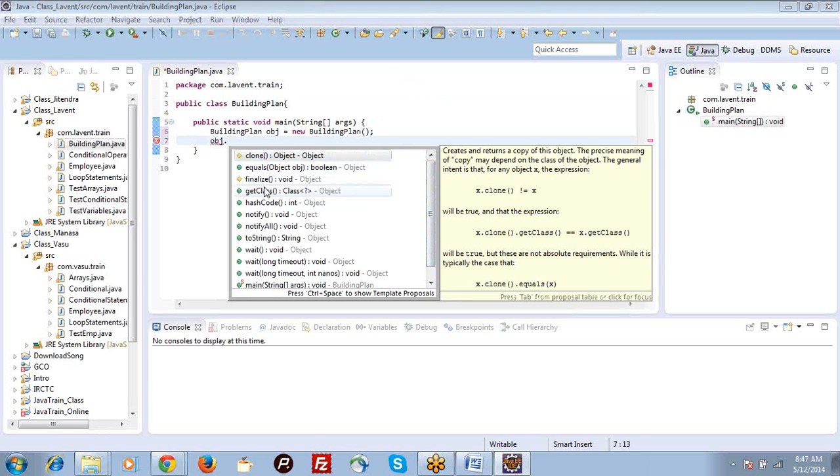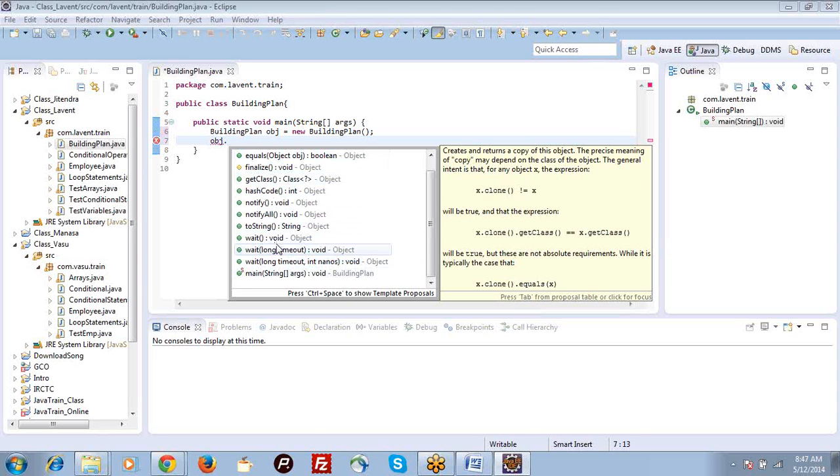It is displaying clone, equals, finalize, getClass, hashCode, notify, notifyAll, toString, wait. So this many methods are displaying, right? If you see here, only the main method is there in my class. It's displaying main, but why is it displaying all these methods? Because internally my class is extending the Object class.